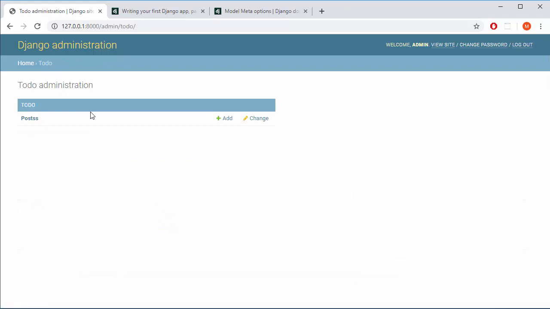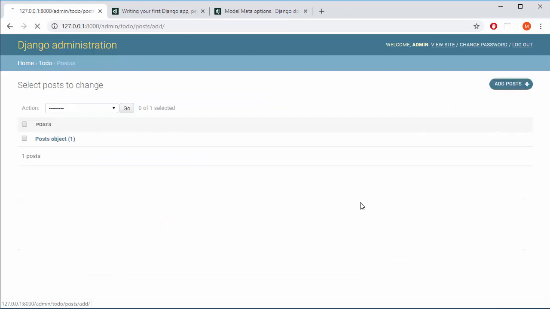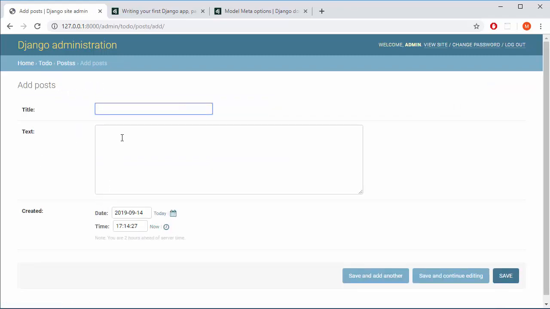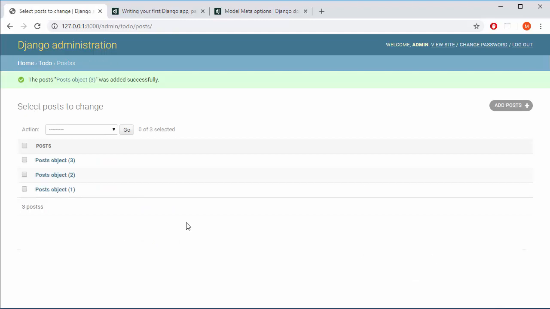So briefly, I will just add a couple of posts here so we can work with something that looks like real stuff, like this. That will be really quick. And also the next one. Okay, and now we have some kind of generic listings.